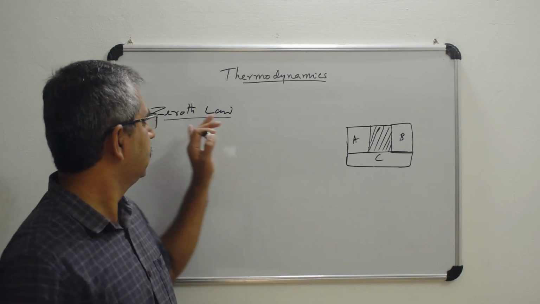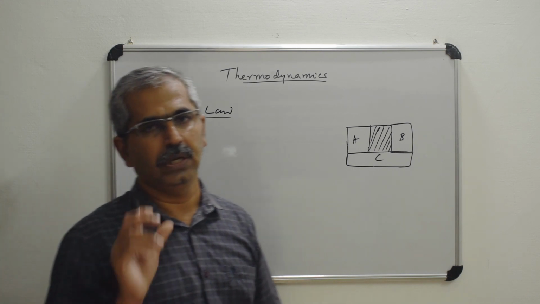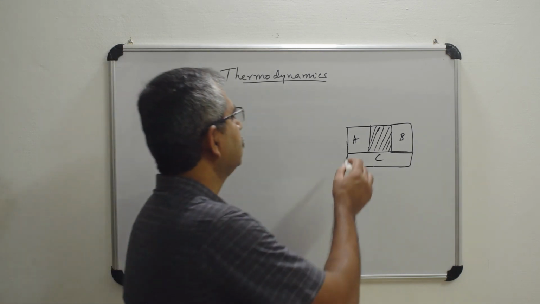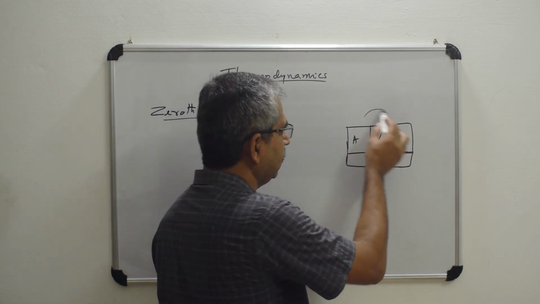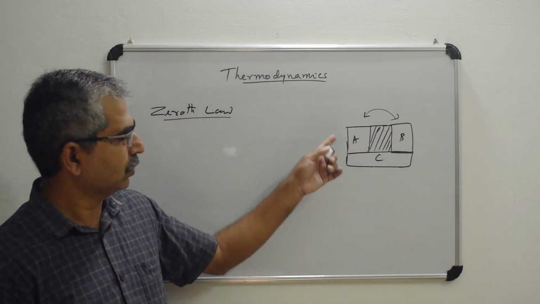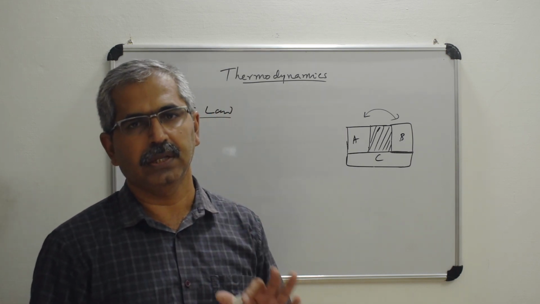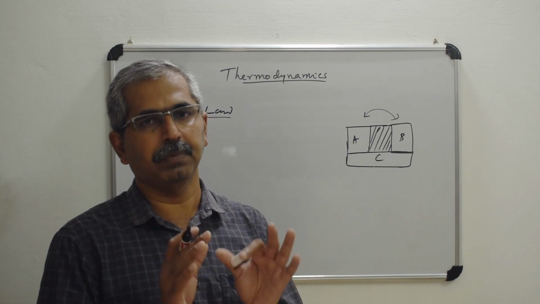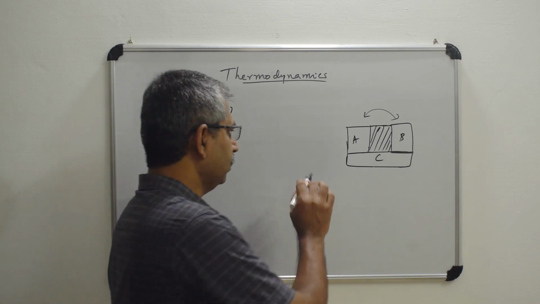Now, what is the importance of the zeroth law? The zeroth law actually allows us to define the temperature. If these two systems are in equilibrium with C, then we have seen that A and B will be in equilibrium with each other. So there must be some parameter, or some function, that defines the state of the system, and that particular parameter should be the same. That is what we call the temperature.